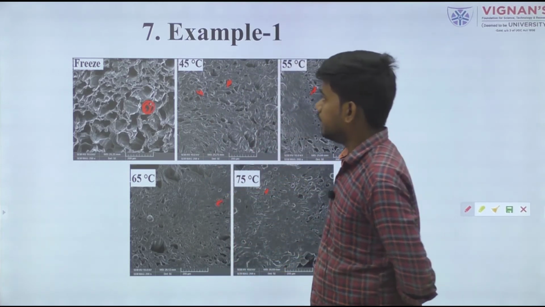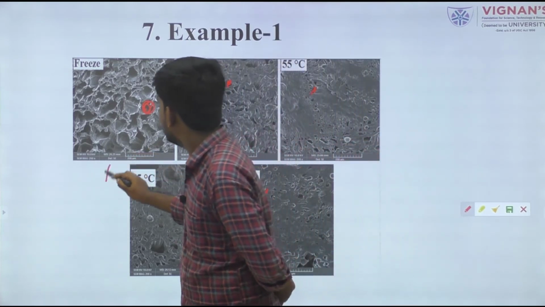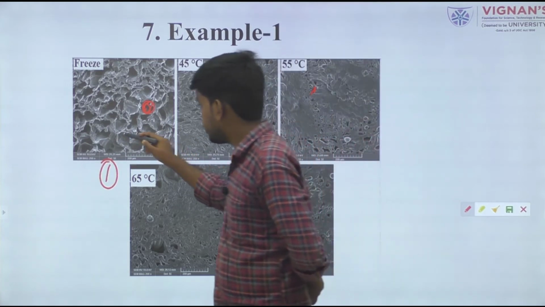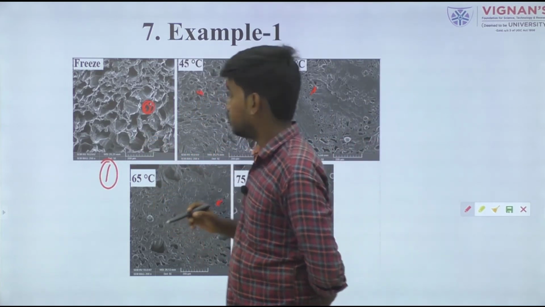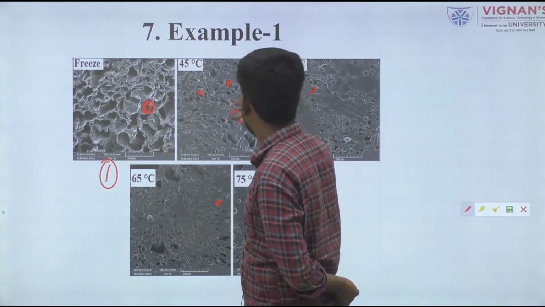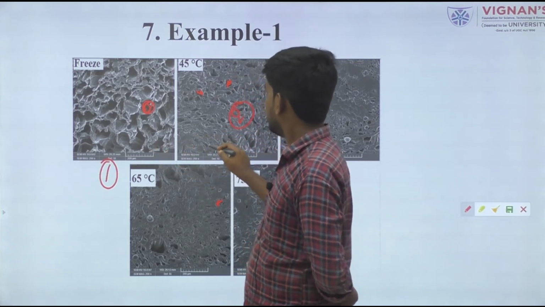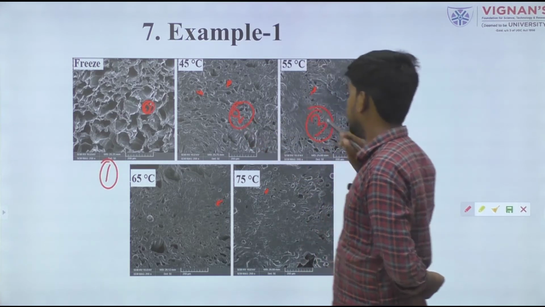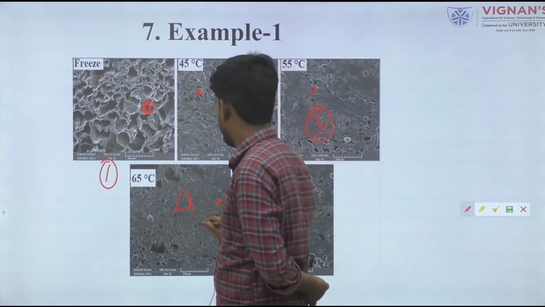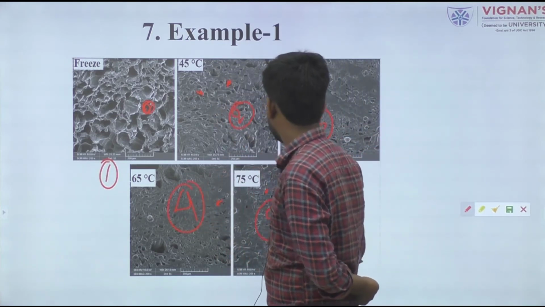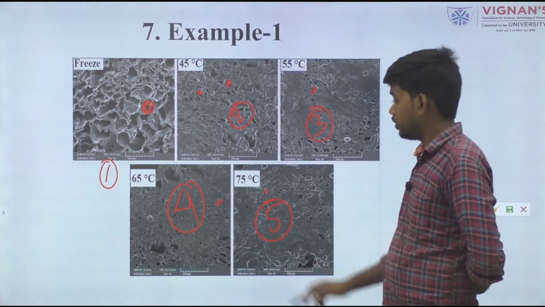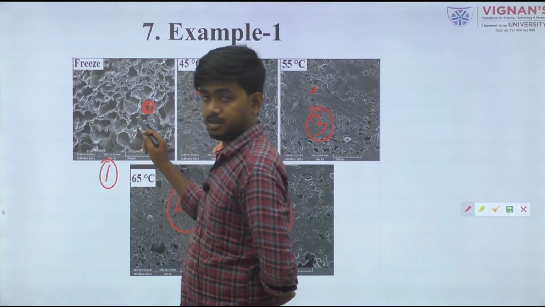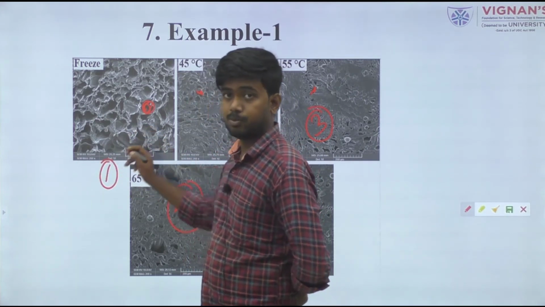One thing you observe here is that in figure 1 the porosity value is higher, meaning more pore space and open pores are shown. Figure 2 is less compared to 1, figure 3 is less compared to 2, figure 4 is less, and so on to figure 5. This picture is taken after the freeze drying process.